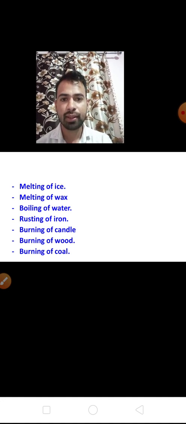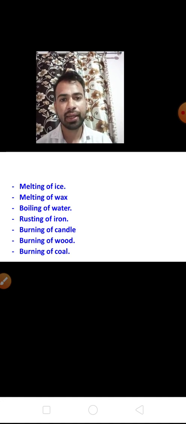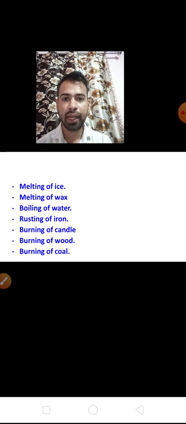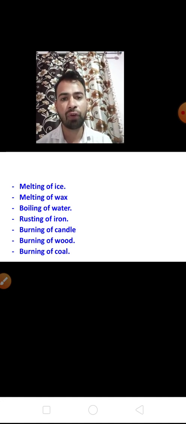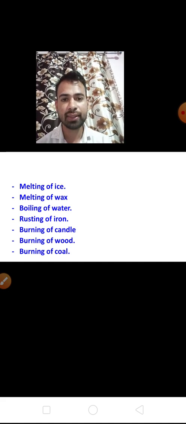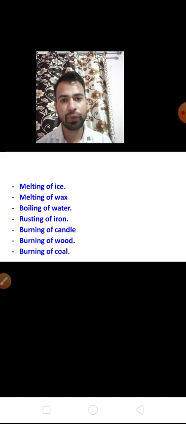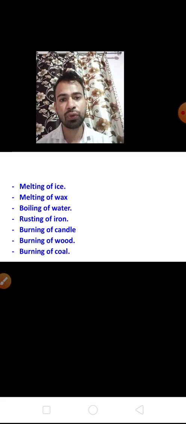In chemical change, both physical and chemical properties are changed. A chemical reaction takes place and a new substance is formed in chemical change. Okay, clear about this? Now children, whatever work I am giving to you, you do at home and show me when school reopens.